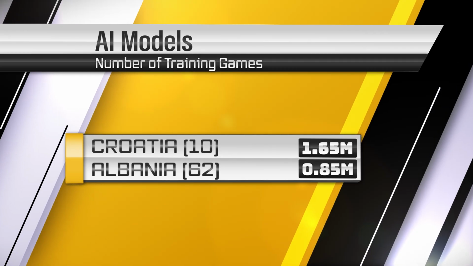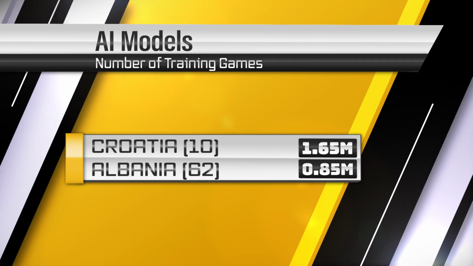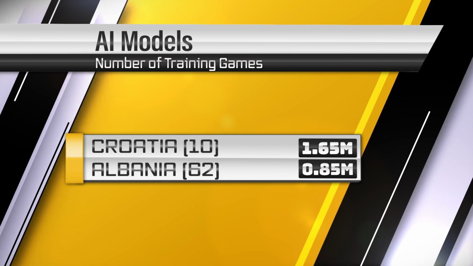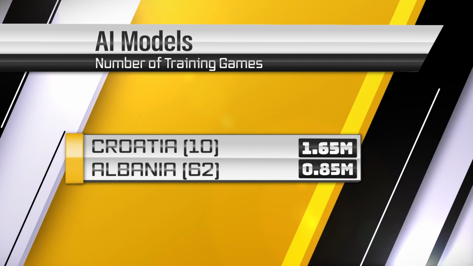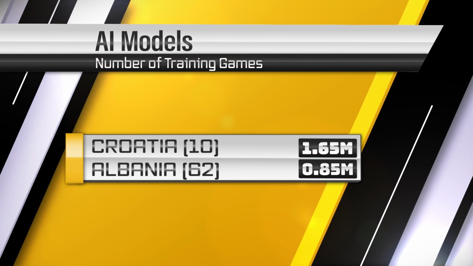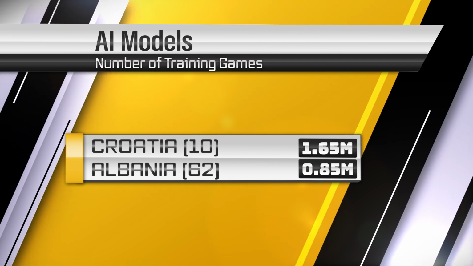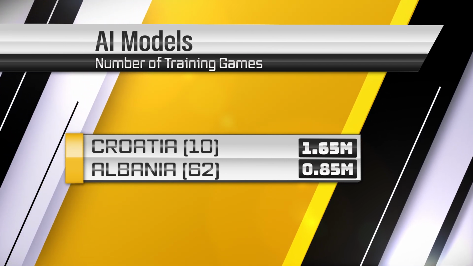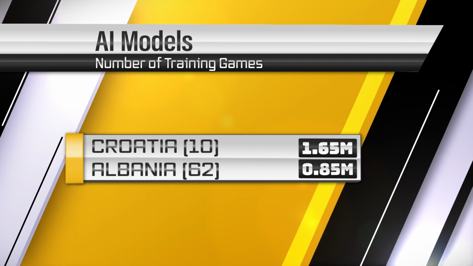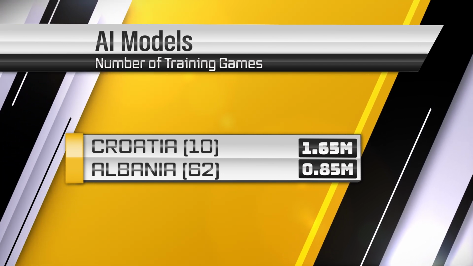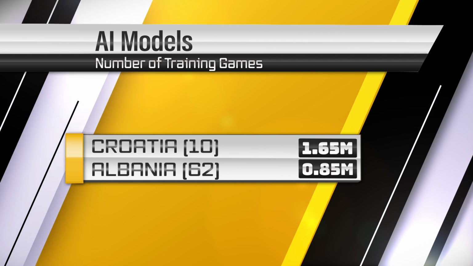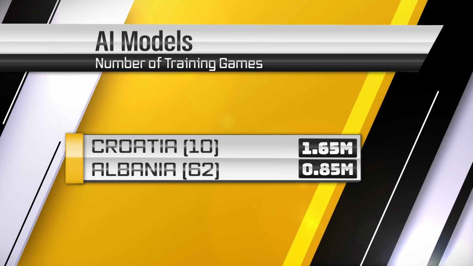At this midway point, let me explain how we train the AI models that control the players. For each team, we look at their FIFA World Ranking. The higher the ranking, the more games its model gets to train on. Croatia is ranked 10th, and their AI model is trained on 1.65 million games. Albania is at 62nd, and its model is trained against 0.85 million games. It's a sizable gap, and we should see that in the scoreline.